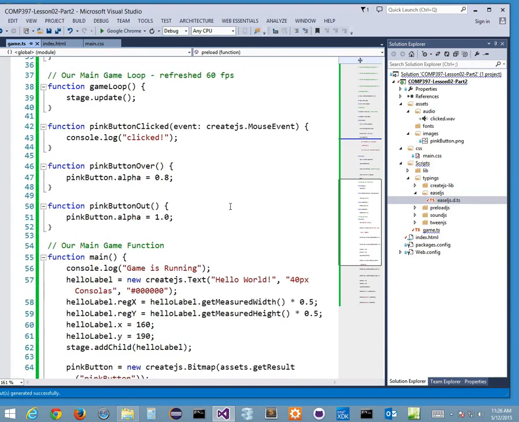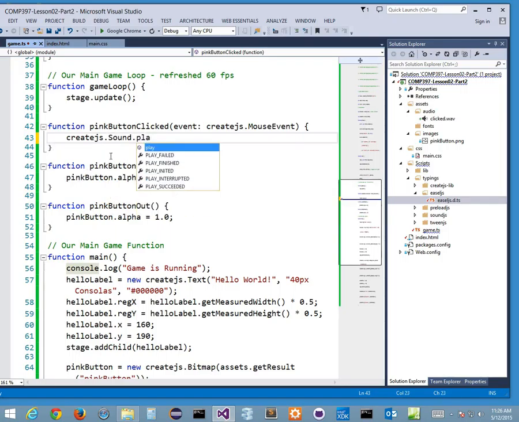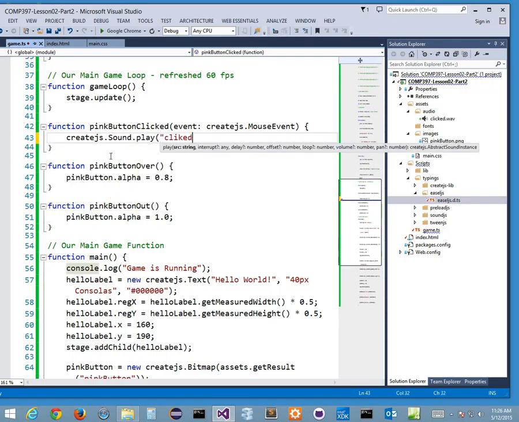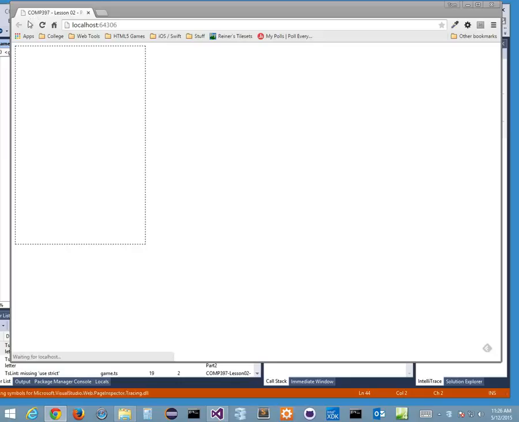So when I click the button, instead of this console thing, let's get rid of this. I'll say createjs.sound.play clicked. Oh, if I can spell properly. And if this works, if I've done this correctly, if I preloaded everything right, when I click this button, it's good, right?